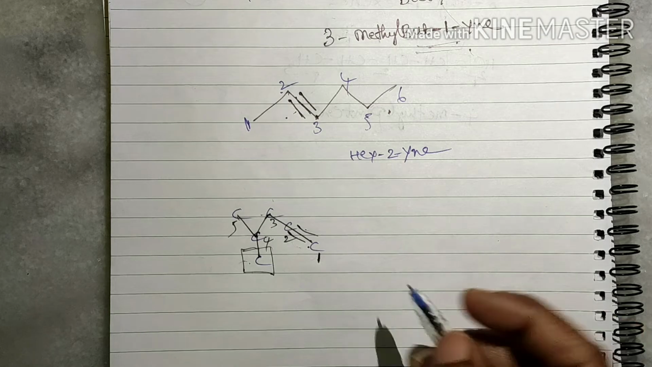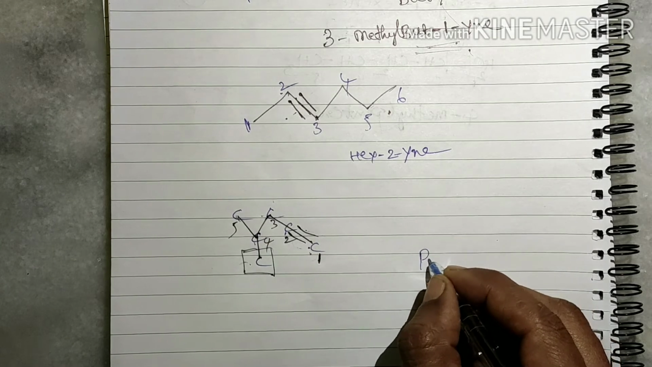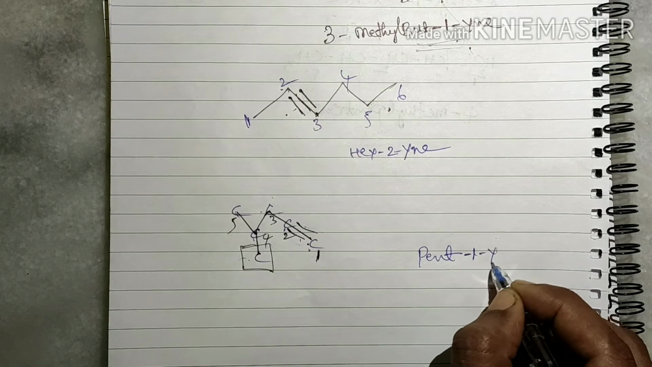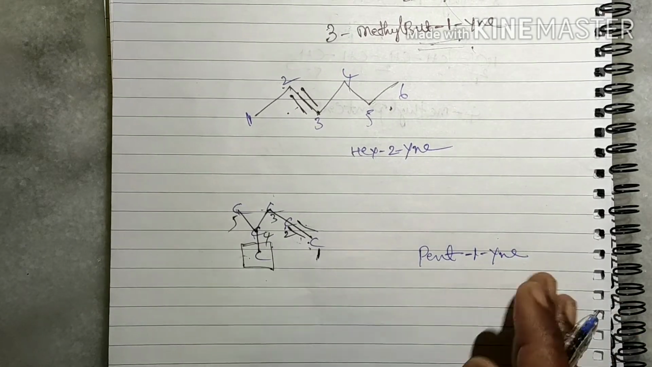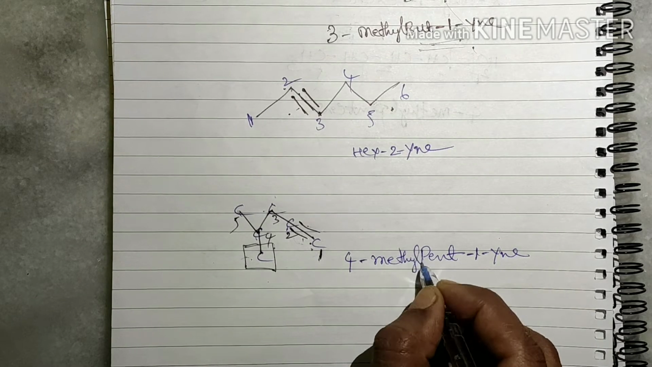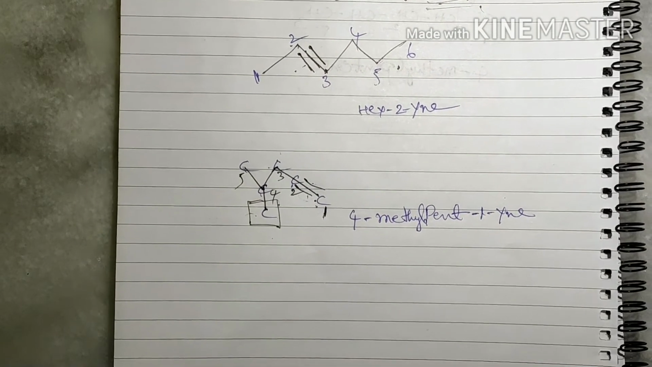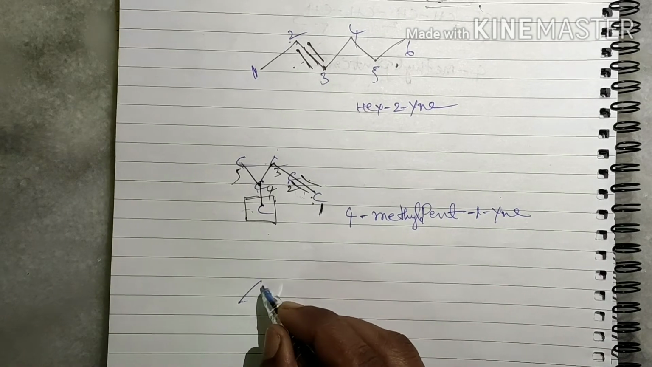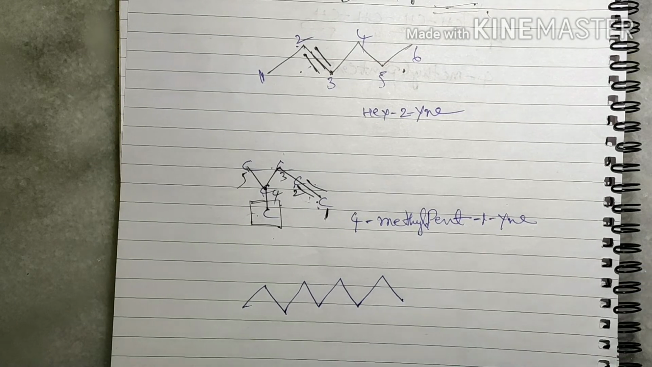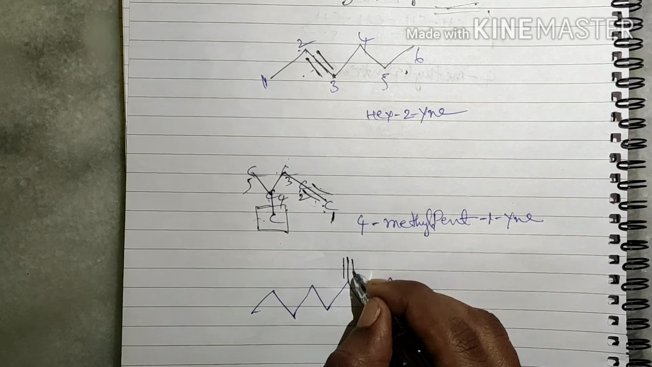Now you give the name for this compound. 1, 2, 3, 4, 5 carbons are there, so pent. The first position has the triple bond, hyphen 1 ine. In the fourth position the methyl group is there, so 4-methylpent-1-ine. This is the name for this compound. Now we'll go for another example. If you do more examples, then you will get some idea about this. You have to select more examples in your textbooks and practice.